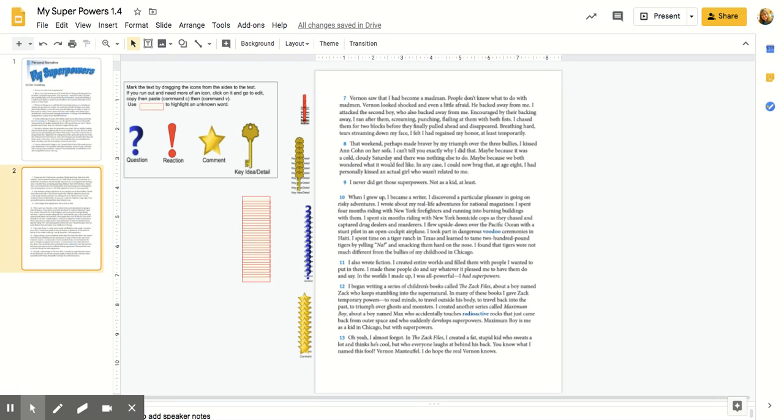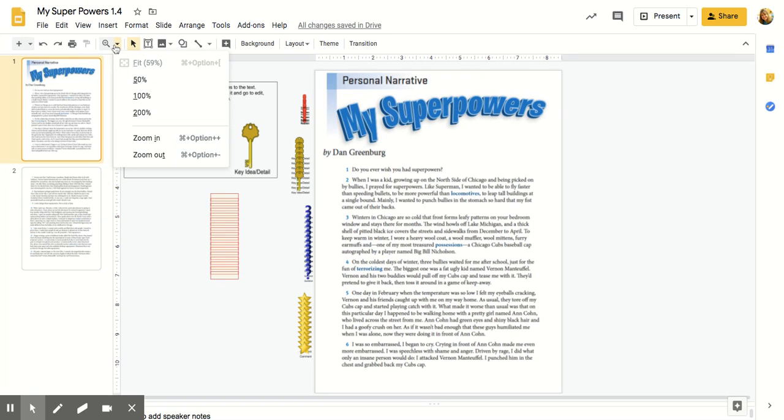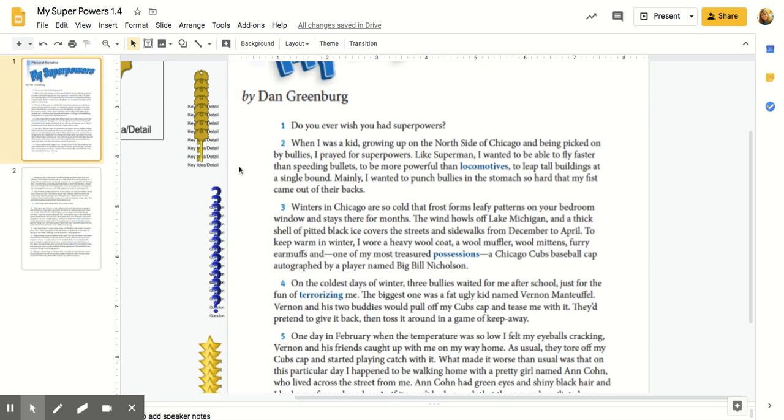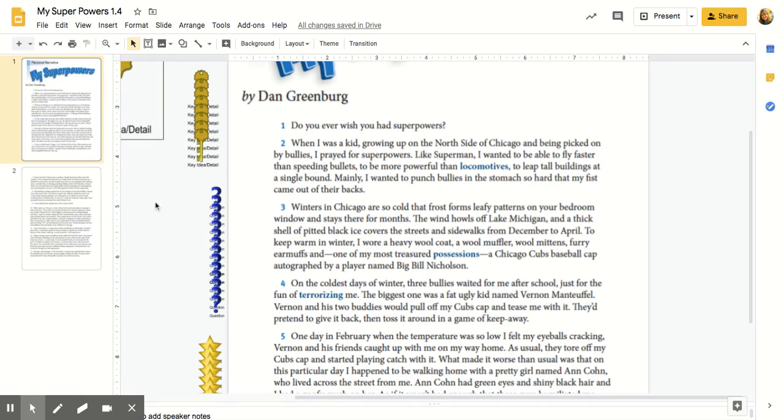So you might be wondering, Mrs. Freeman, how can I read this? This is really too small. Well, let me show you. You can come up here to where the magnifying glass is, and you can click the down arrow and you can zoom it into 100%. Now, if that is still not enough for you, again, you can zoom it in even more if you'd like.